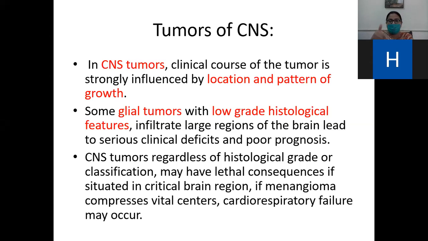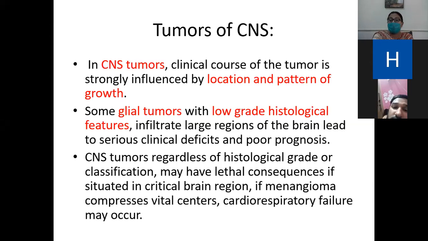Okay, so location as well as the pattern of the growth of the tumor is very important in CNS. Okay, CNS tumor, regardless of the histological grade or classification, may have a lethal consequence if it's situated in the critical brain region. For example, if meningioma compresses the vital centers, respiratory failure can occur.